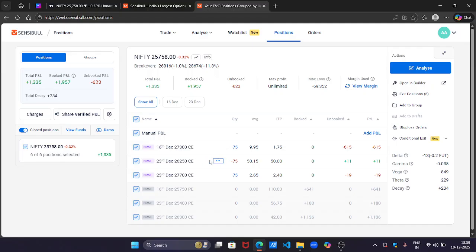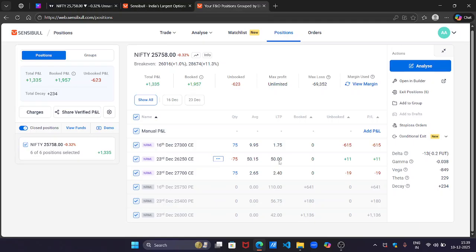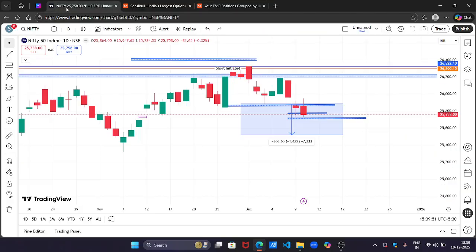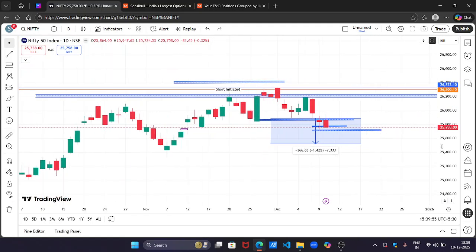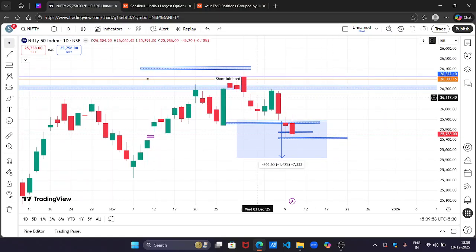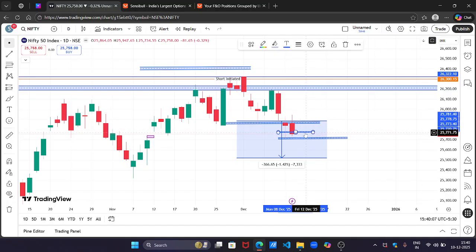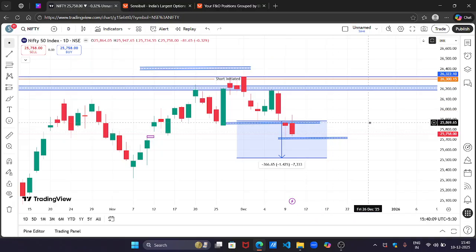and then I took this again. I sold 50 points below the current level, so I have sold at 26,250. Let's check the chart and see what we can analyze for tomorrow. As per today's market, it was bearish and it closed around 25,758. So this support is broken.